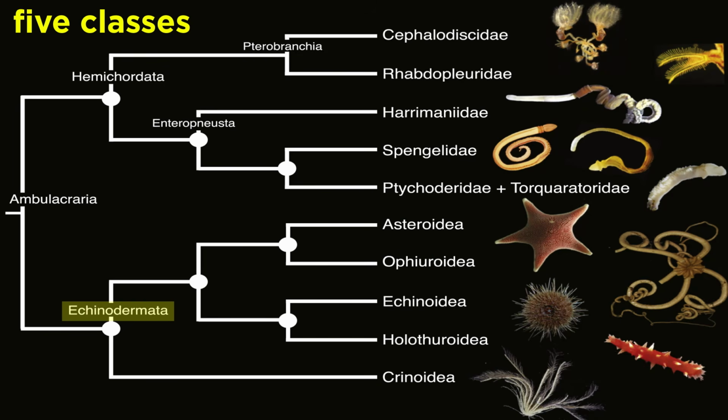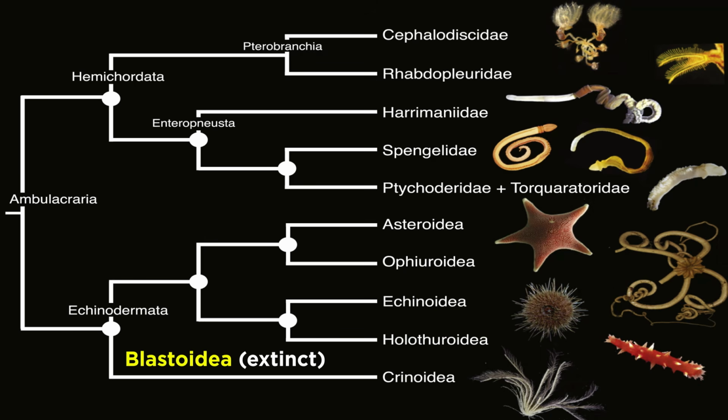In terms of classification, there are 5 extant classes of echinoderms. Those are Crinoidea, which includes the feather stars and sea lilies, Asteroidea, commonly known as sea stars or starfish, Ophiuroidea, commonly known as the brittle stars or serpent stars, Echinoidea, which includes the sea urchins, and Holothuroidea, which includes the sea cucumbers. In addition, there are a great deal of extinct echinoderms, like all members of Blastoidea and many crinoids.